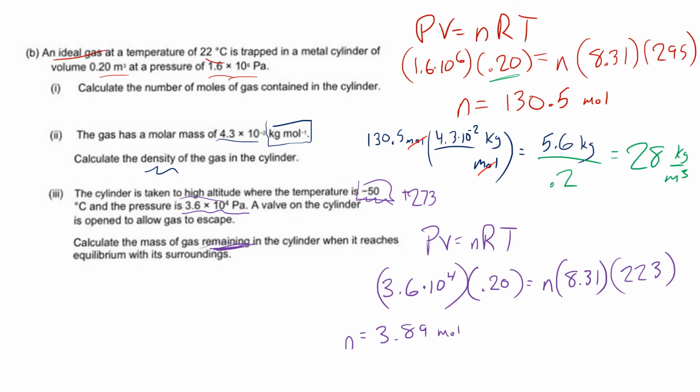3.89 moles. But we want to know the mass of the gas here. So if we want to know the mass of the gas, we have to do the same thing we did a second ago, and we're going to multiply that 4.3 times 10 to the minus 2 divided by mole, and that's in kilograms. Put them together, and we get 0.167 kilograms of gas left. And that's how you do it. Hey, and that's your ideal gas. Should be familiar territory from good old chemistry days.